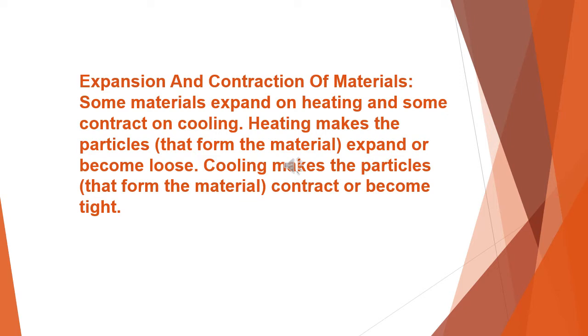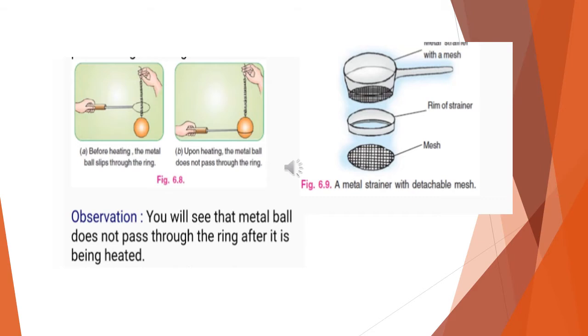Expansion and contraction of materials. Some materials expand on heating and some contract on cooling. Heating makes the particles expand or become loose. Cooling makes the particles contract or become tight. When an object is heated, there are three possibilities. Some objects simply become hot without any other change.